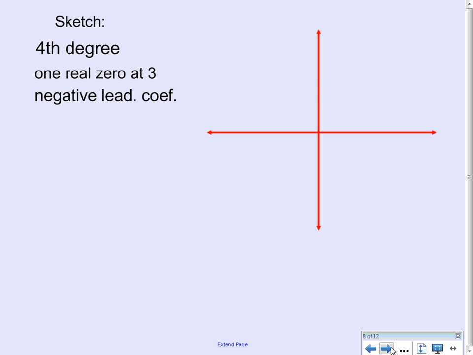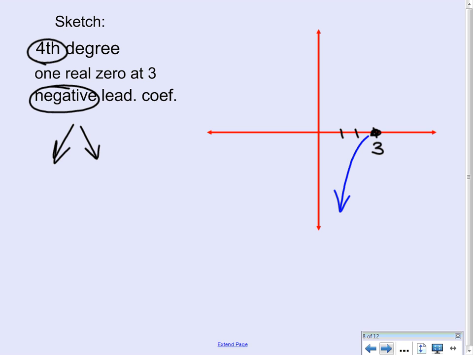So let's think about how to sketch a fourth degree polynomial. It has one real zero at 3. All right, so it really goes through there. And it has a negative leading coefficient. So I'll use the idea of a negative leading coefficient in fourth degree. That end behavior is both down. All right, I only have one real zero at 3. So my graph, a qualitative look at it, could look like this. But it's a fourth degree polynomial. I have one real zero at 3. Well, that one has to have a multiplicity of 2.